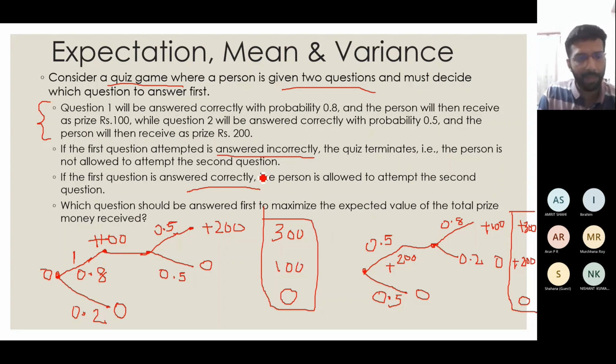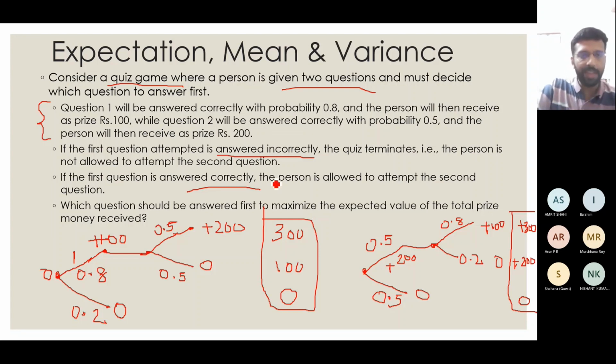But here I am also assigned the probabilities 0.8, 0.2 and so on. So when I put that into the picture, it is not like both options will give me the same outcome, because I can end at any of the 3 points in the first case as well as any of the 3 points in the second case. If you just think normally, you will feel that I have a possibility of getting 300 and 200 here, whereas here I have a possibility of getting 300 and 100 only. So why not go for the second one? That is what I would think on the first try.